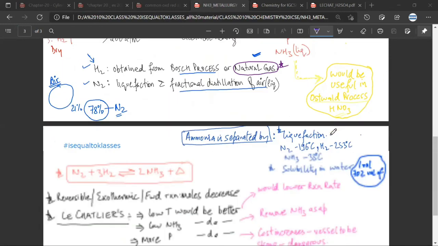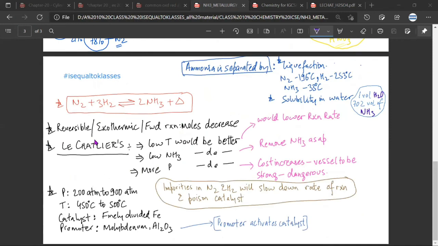I think this should be enough. The reaction is simple enough. It is the conditions and the reasons that you will have to remember. Any doubt till here? No doubt. So in the next lecture we'll understand the chemical properties of ammonia, and we'll also have a discussion on the fountain experiment. Yes. Okay. And you'll have to have a look at the uses of ammonia also. I think it would be in your syllabus. Yeah? Okay.